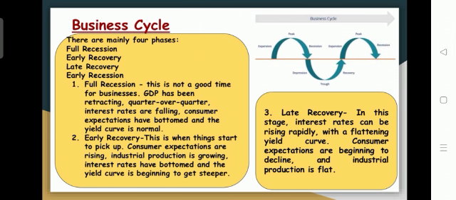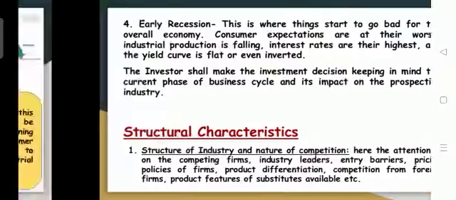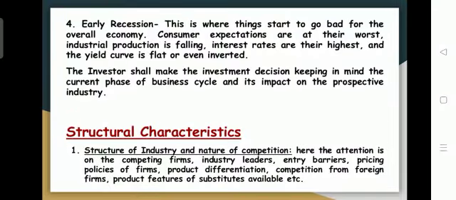Then the investors are going to closely monitor whether the revenue will be brought out with those types of business or not. The maturity stage we can find under the late recovery. So this will be the other phase of the business cycle. Then the last business cycle phase will be early recession. Early recession means the stage which we find under the name of declining, where things start to go bad for the overall economy.